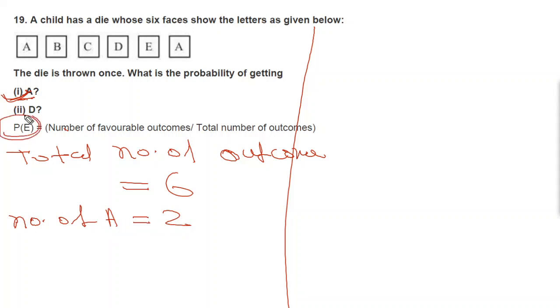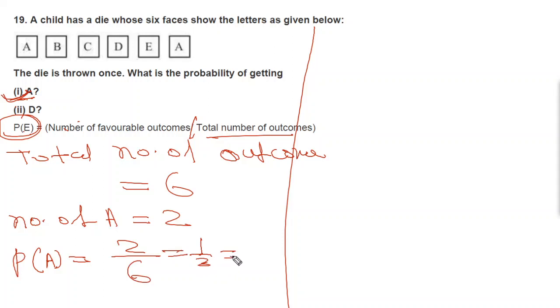Then you can write the formula. Probability of E is equal to number of favorable outcomes divided by total number of outcomes. So probability of A will be equal to 2 divided by 6, which equals 1 by 3. So 1 by 3 will be equal to 0.33. So this will be the probability for part one.